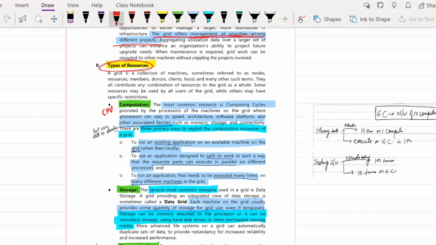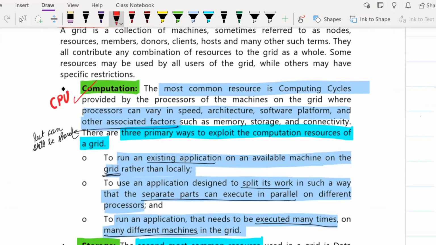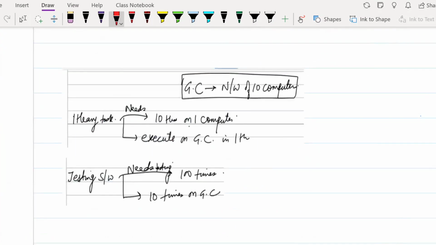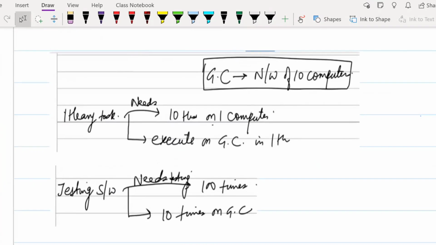So the first one you can use is computation. Computation means nothing but the CPU, the processing that I already told you. So the most common resource is the computing cycle. The most common shared resource in a grid computing system is your computation, meaning your CPU, the processing power.